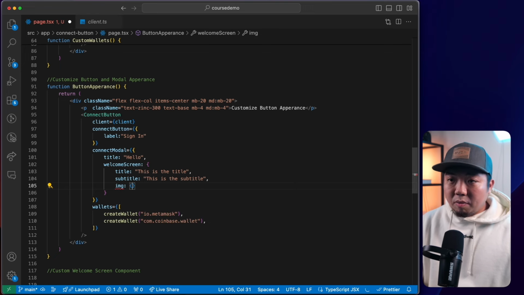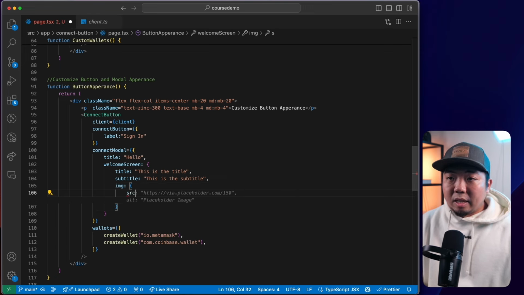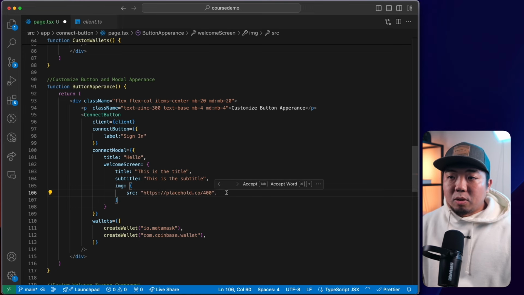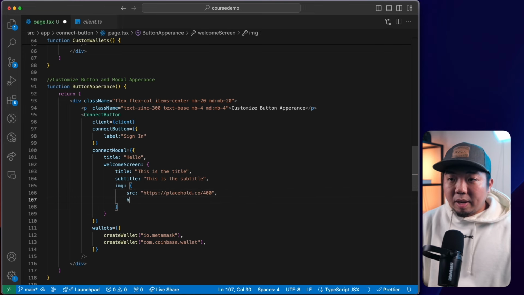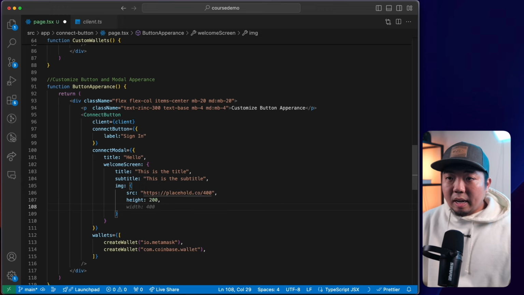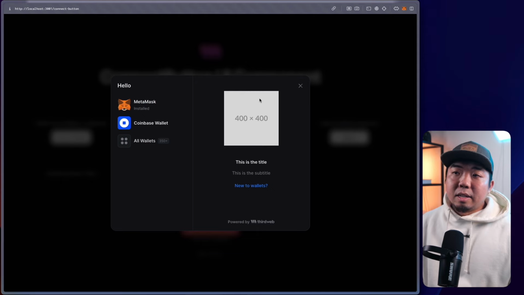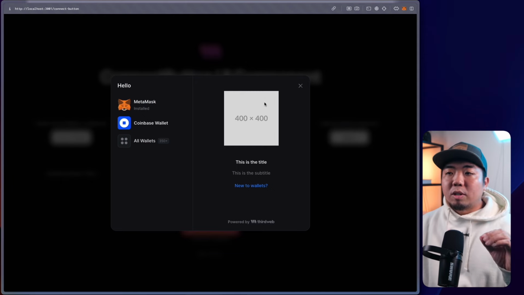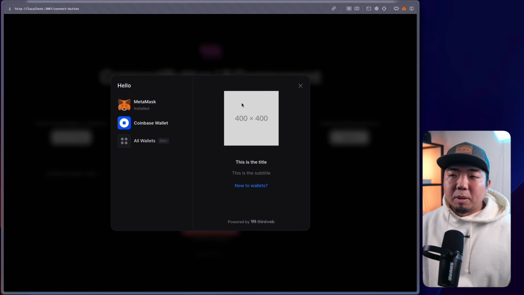And what we need to do for the image is just provide it the source. And I just have a placeholder image that we can add here. We can say, hey, the height is going to be 200. And then the width will be 200 as well. And then we can come back here and you can see we can change that image. So if you have a logo or something and you want to implement that, or you just want to put an image there, you can change that image, which is normally that default globe image that you saw earlier. And you can customize this welcome screen to show whatever text and stuff you want to show.